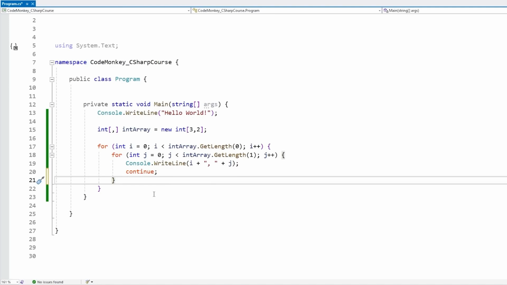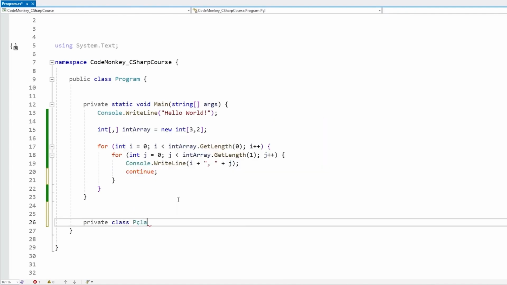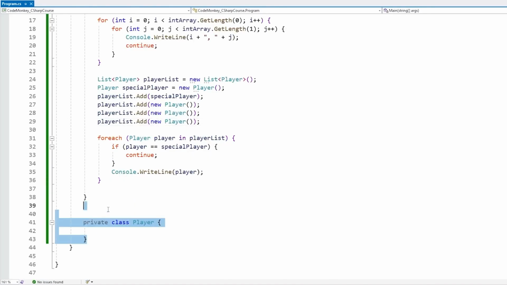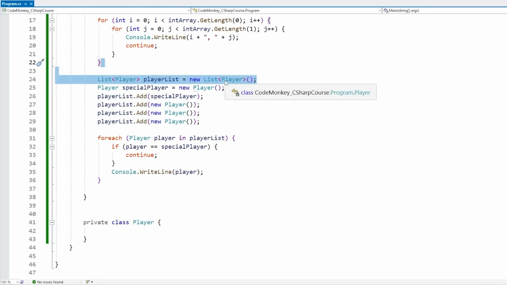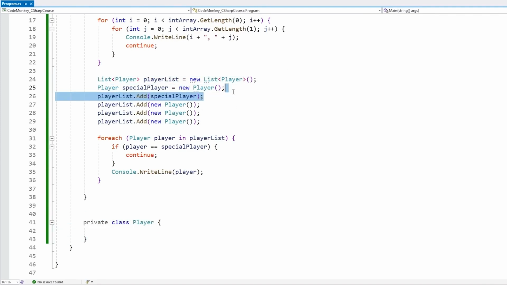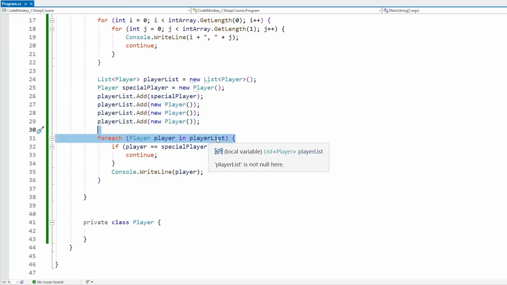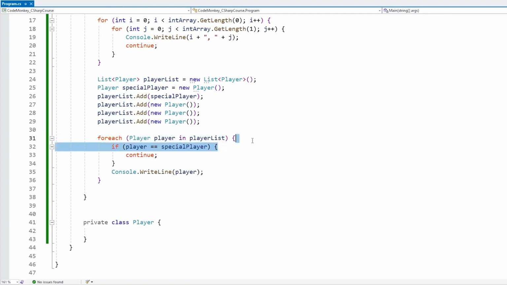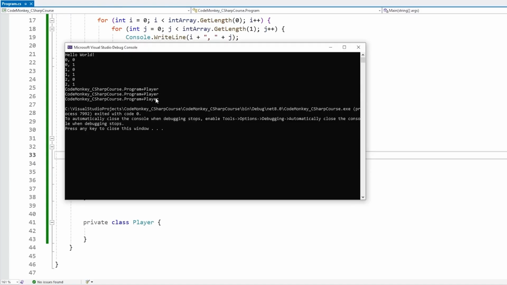Now I should also say that break and continue are not specific to just nested loops. You can use these keywords with any loop, including just a single regular for loop or some kind of foreach. For example, here's some simple code. We've got a basic player class, then we create a list of type Player, then we create a new special player, we add that special player onto the list, and then 3 random players. Then we do a foreach inside of that player list, cycling through every single one of them. And then we check if that one is a special player. If so, let's continue. If not, let's write in the name. If you do this, we should be able to see the print of only 3 players and not the special player, because that one will be skipped over on the continue. And there you go, exactly that, 3 players and no special player.